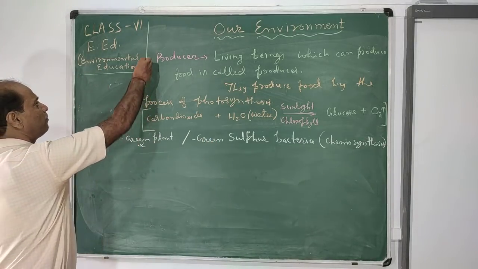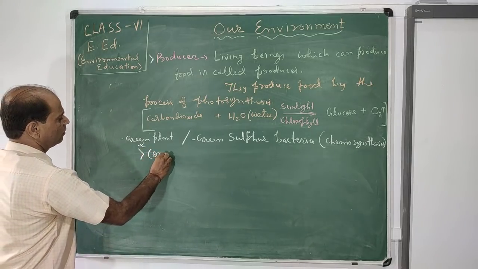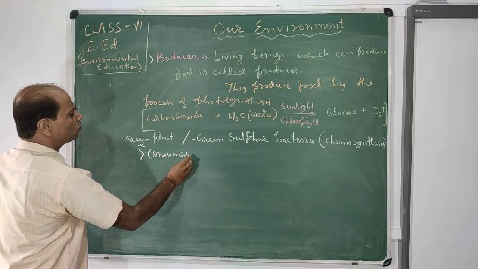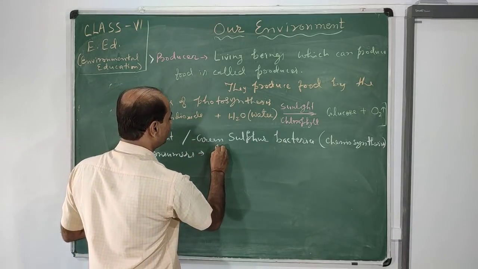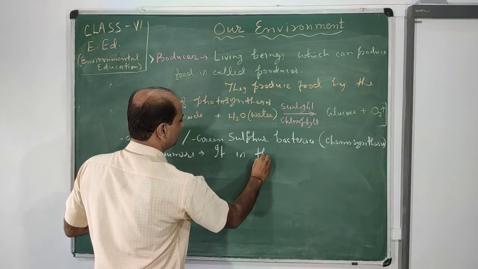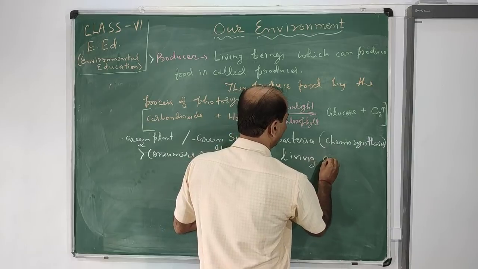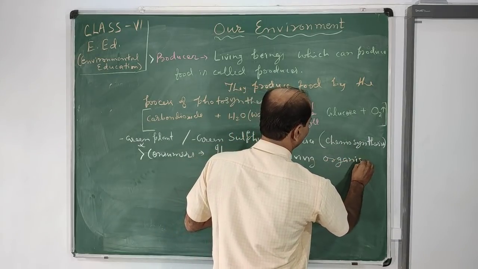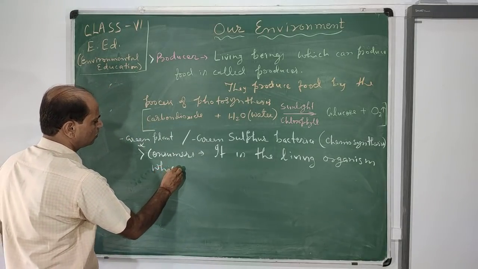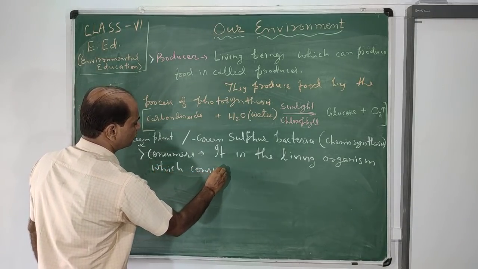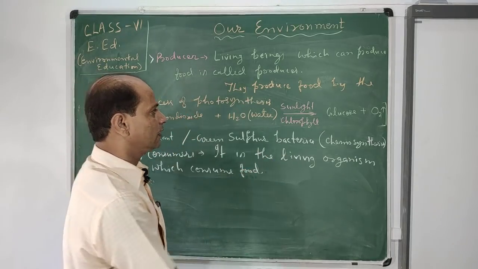The second one is the consumer. A consumer is a living organism which consumes food, that food made by plants.